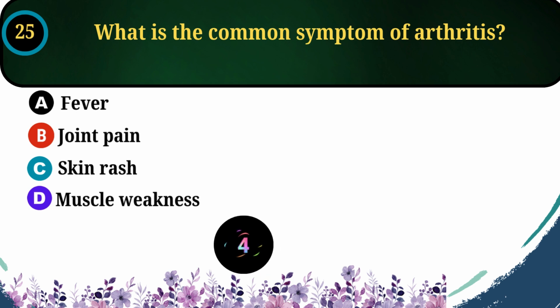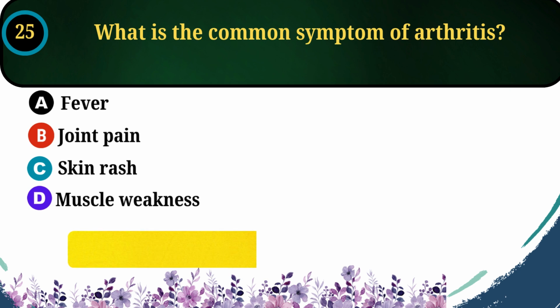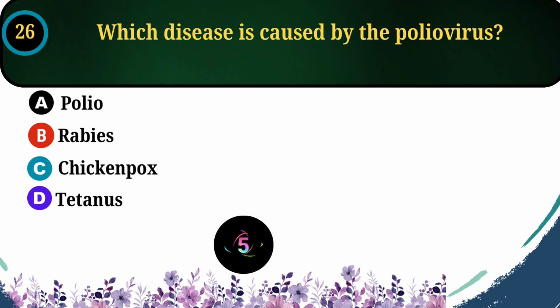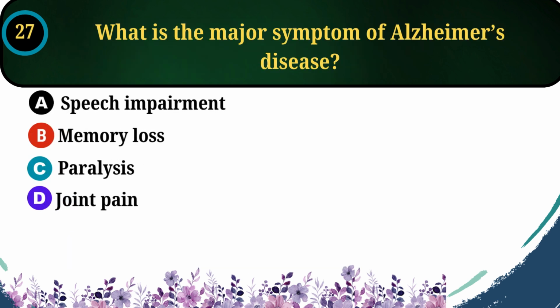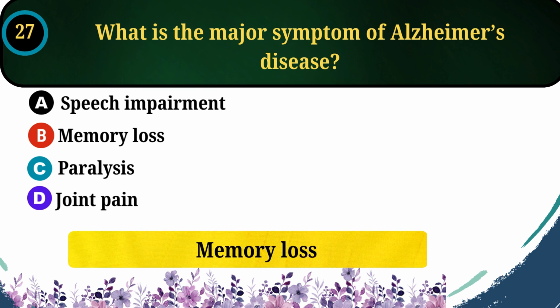What is the common symptom of arthritis? The correct answer is option B, joint pain. Which disease is caused by the poliovirus? The correct answer is option A, polio. What is the major symptom of Alzheimer's disease? The correct answer is option B, memory loss.